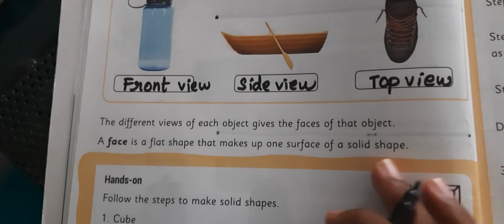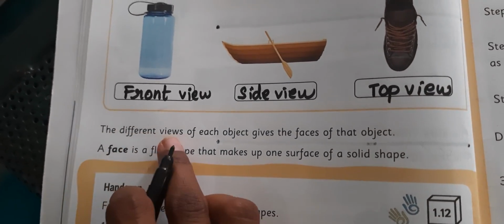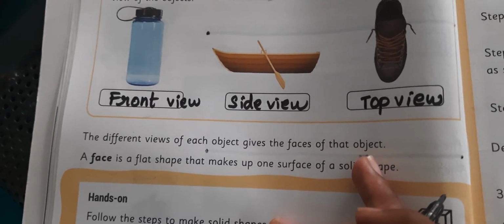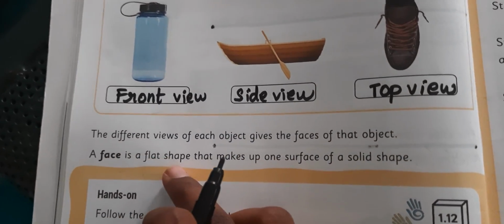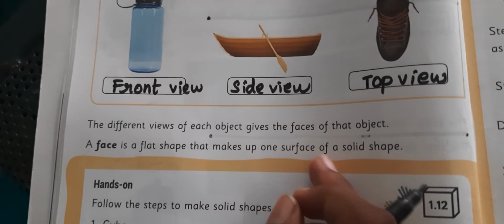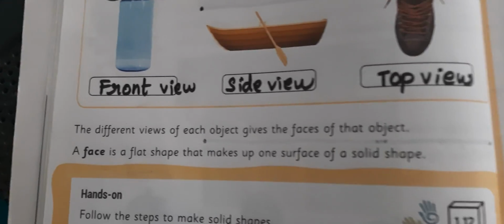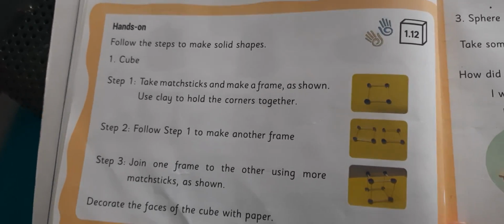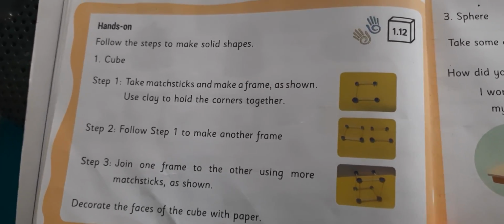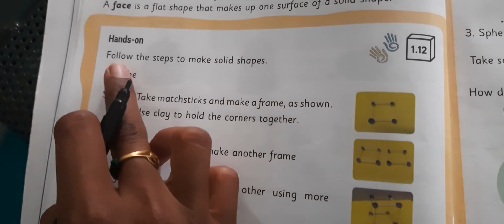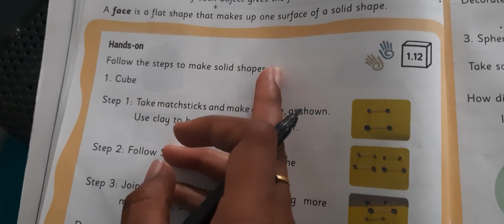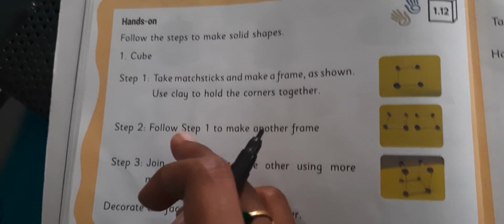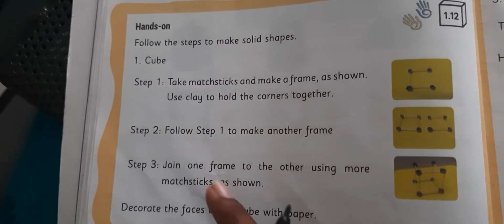Next one is that different views of each object show the faces of that object. A face is a flat shape that makes up one surface of a solid shape. Next one is a hands-on activity. In this activity, you have to do it at home itself. First, follow the steps to make a solid shape. First one is a cube. So you have to follow step 1, step 2, step 3.